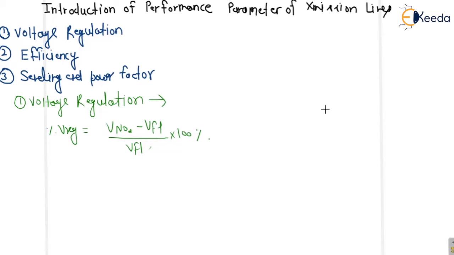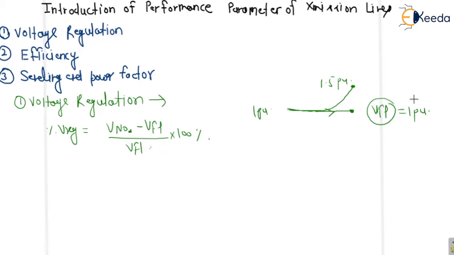So let us understand this voltage regulation. If we are talking about the voltage profile, let us assume this is 1 pu voltage profile. This is VFL, the voltage at full load, let us assume is 1 pu. So what happens when we remove the load? The reactive power supplied will be more, and when we remove the load, the demand will be very less. So there will be an excess amount of reactive power, so the voltage can increase, it can be 1.5 pu.